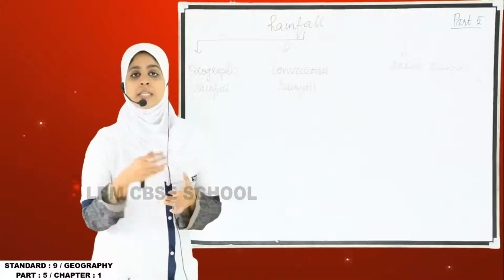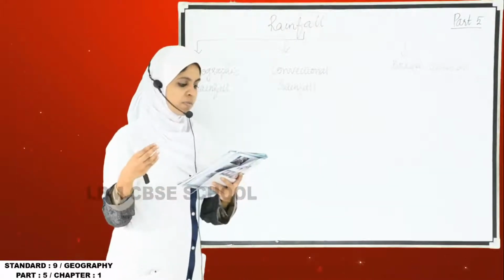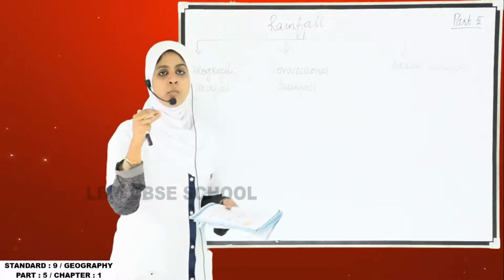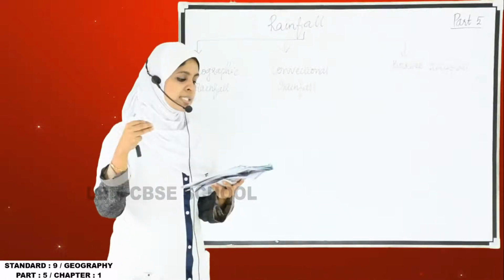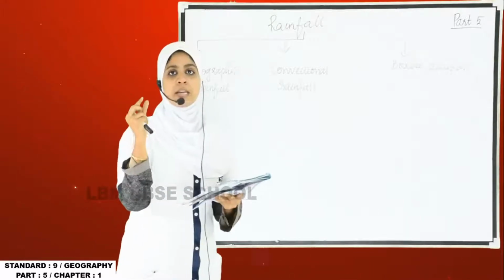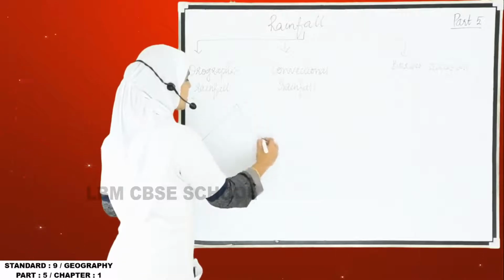So it depends upon the direction of the wind that it follows. From the sea, the moisture-laden wind, which is the cold wind, will rise upwards. When it rises upwards, it gets cooled and there it will form the clouds. In your textbook you can find a mountain.